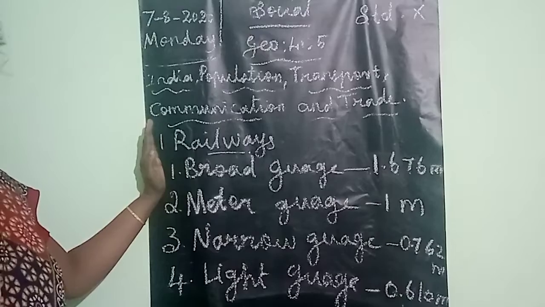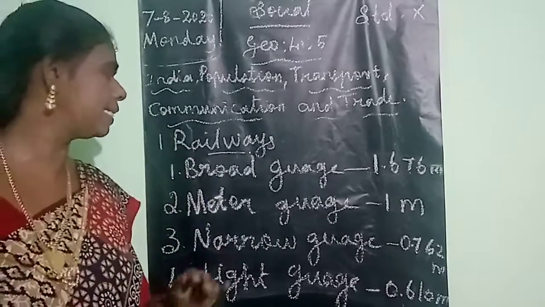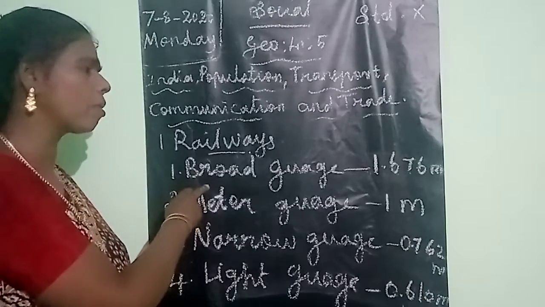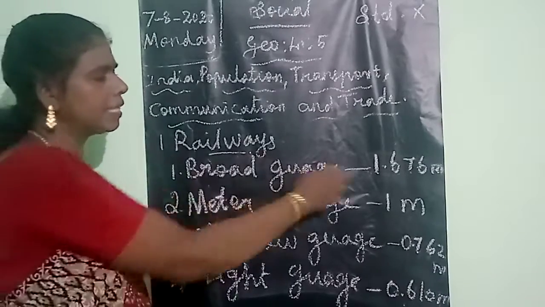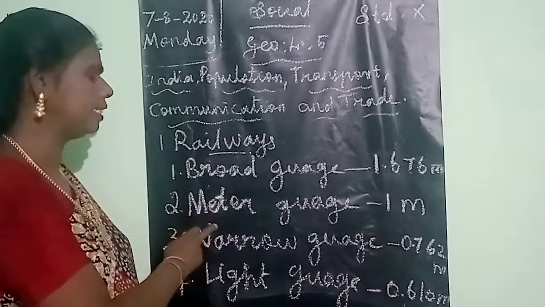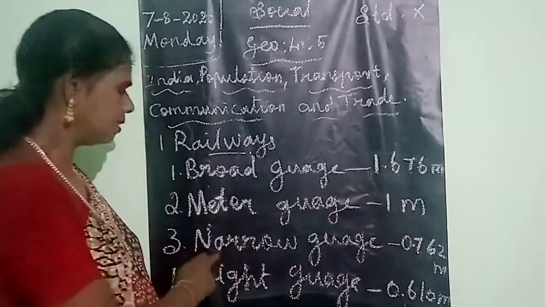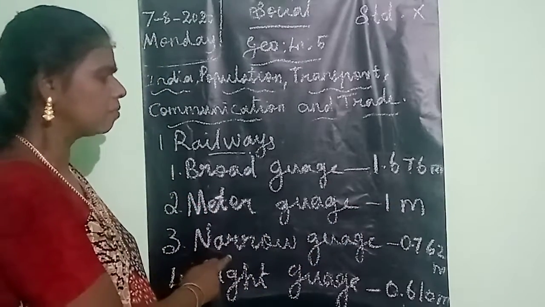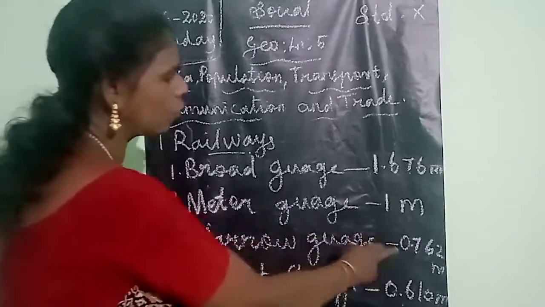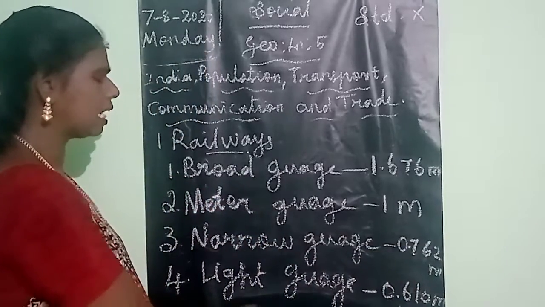Now once again I will repeat, students, listen very carefully. On the basis of width of the track, the railways fall under 4 categories. The first one is broad gauge, the width is 1.676 meter. The second one is meter gauge, the width is 1 meter. The third one is narrow gauge, the width is 0.762 meter. The last one is light gauge.